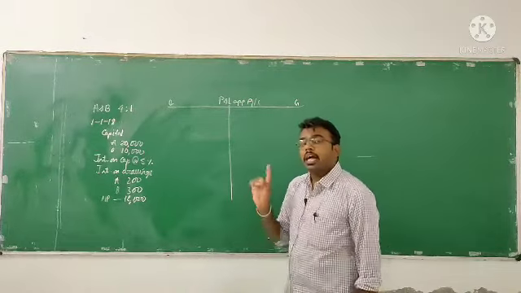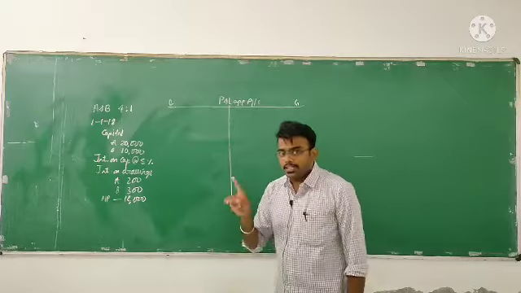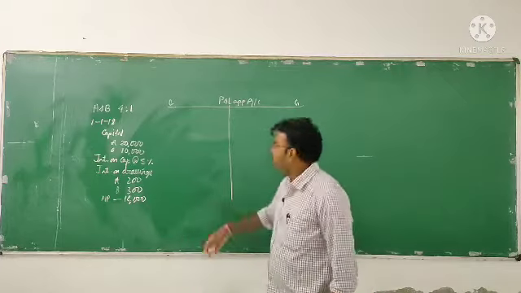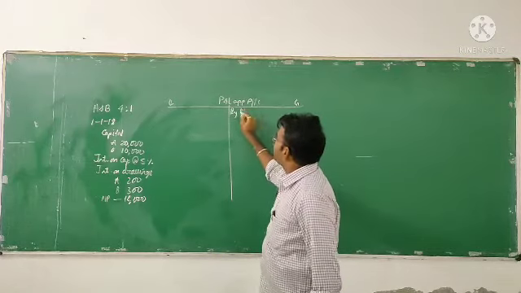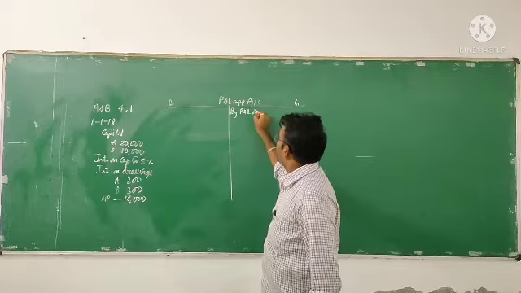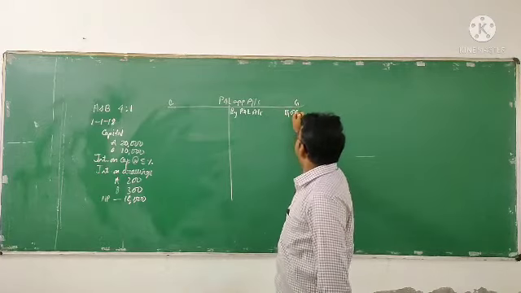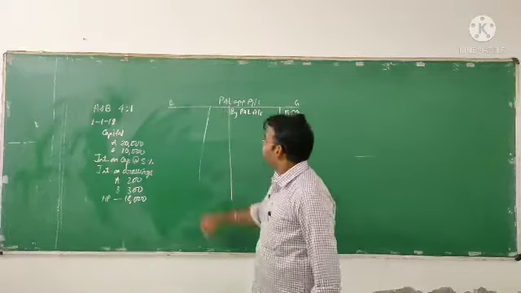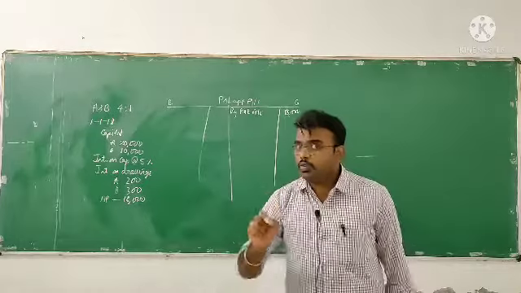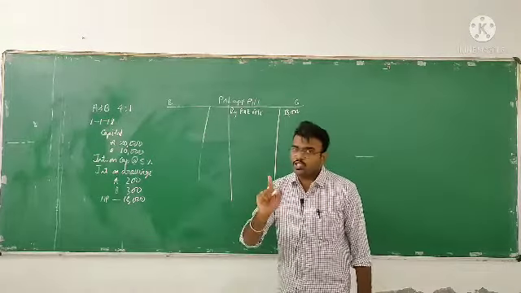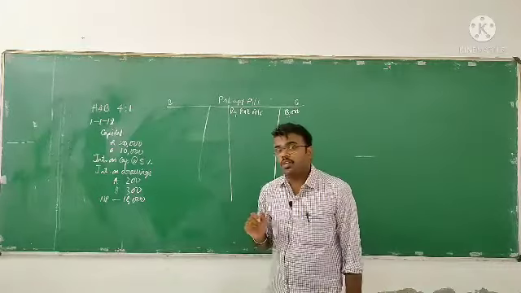First we have to take the net profit before the interest on capital and the interest on drawings. So it is 18,000, by profit and loss account. That is the net profit before charging the interest on capital and the interest on drawings. So this is 18,000.